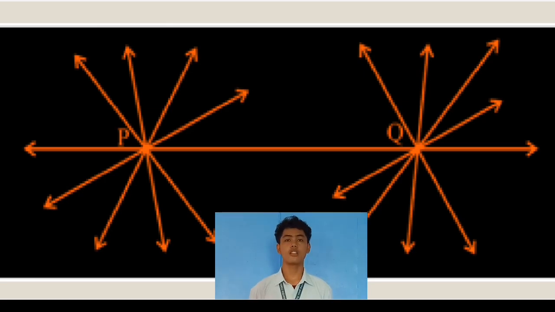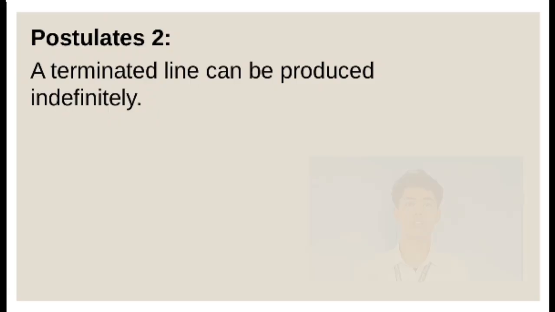As you can see in this drawing, the two distinct points are P and Q, and there exists one line passing through the two distinct points.